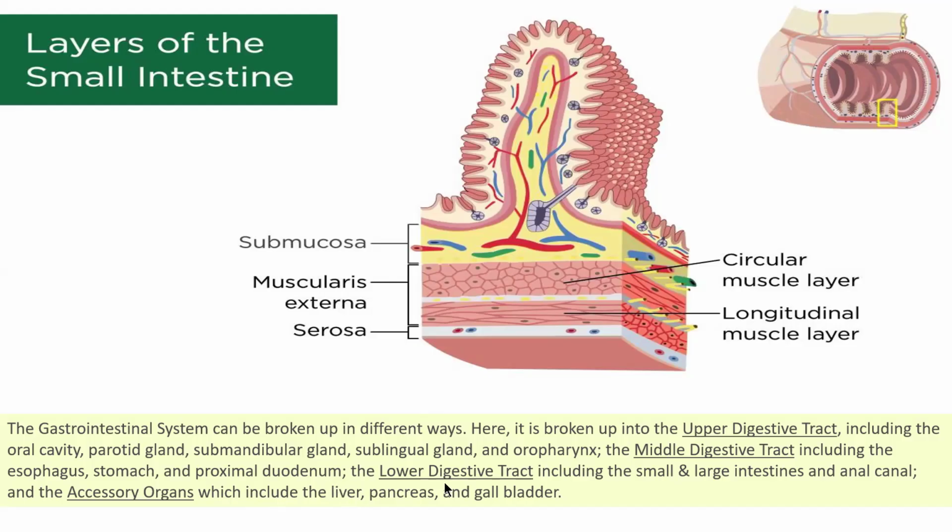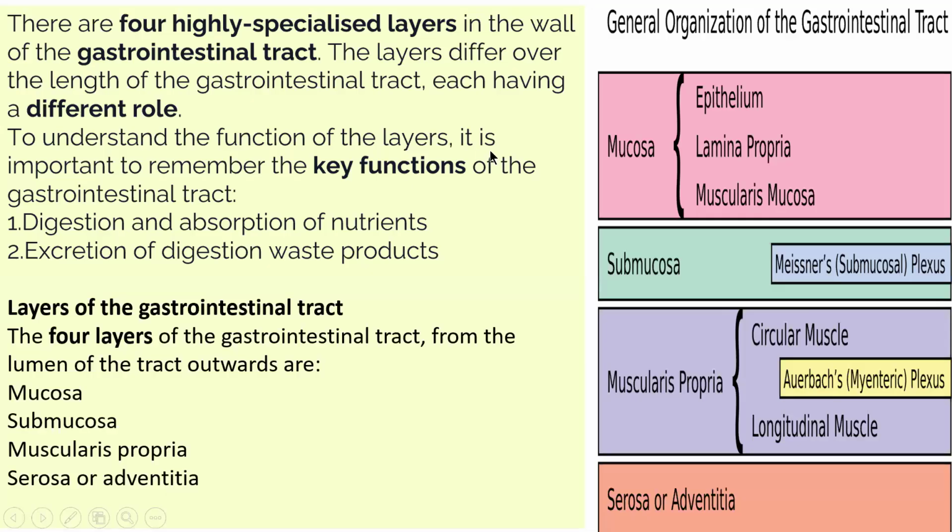The lower digestive tract includes the small and large intestine and anal canal, and the accessory organs, which include the liver, pancreas, and gallbladder. There are four highly specialized layers in the wall of the gastrointestinal tract. The layers differ along the length of the gastrointestinal tract, each having a different role and a different function.